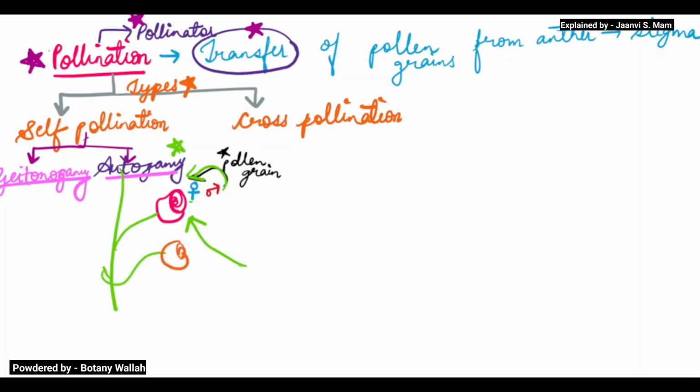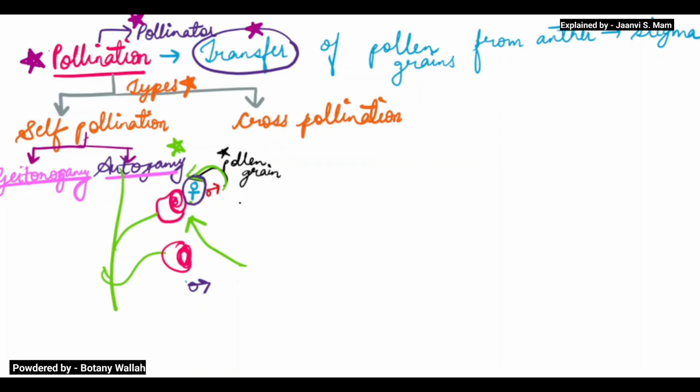But suppose there is another flower, if I draw one more flower here. Suppose this flower is having the male part, and this other flower we consider its female part.